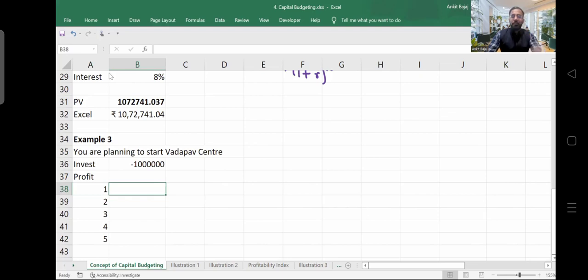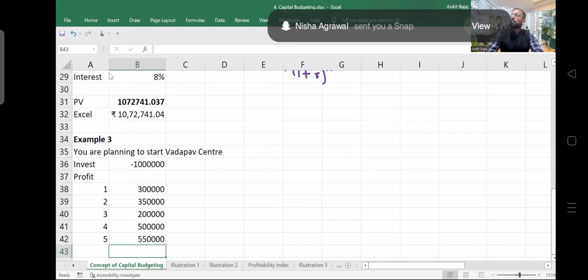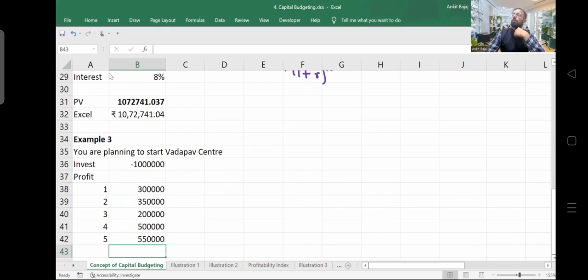Let's suppose in the first year you will be making a profit of 3 lakh rupees. Second year, a profit of 3,50,000. Third year, a profit of 2 lakh rupees. Fourth year, a profit of 5 lakh rupees. And in the fifth year, a profit of 5,50,000 rupees. So these are the profits which you will be making in coming years. How much will you be investing? You will be investing 10 lakh rupees, and you will be earning these profits in coming years.